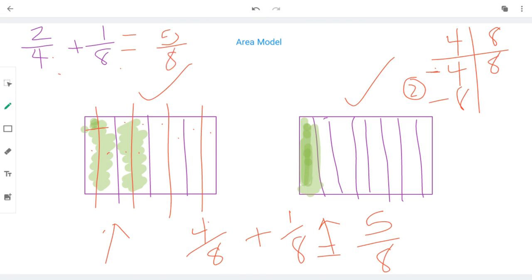So as you can see, even with my area model representation, I still use the chart to see the multiples of the two denominators. You can either multiply them or do repeated addition, whatever it takes to get that chart.